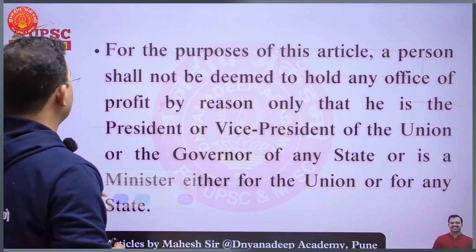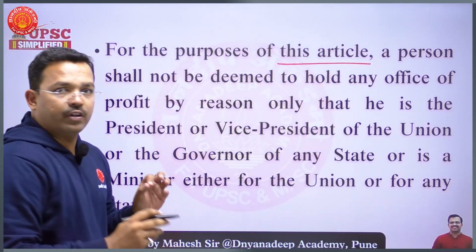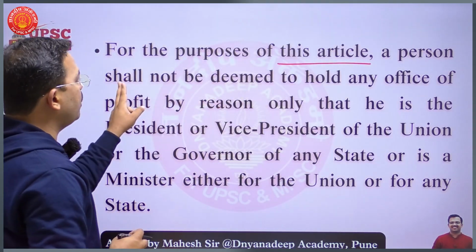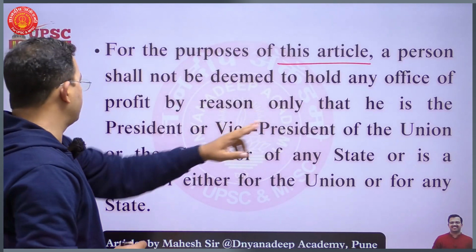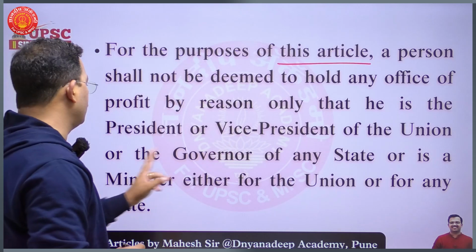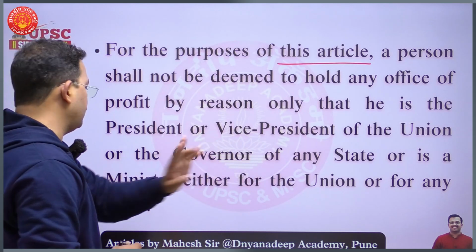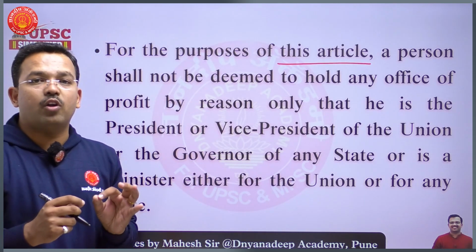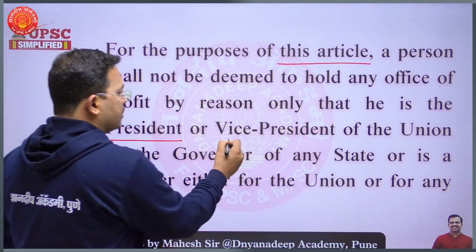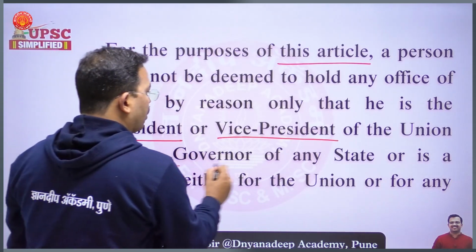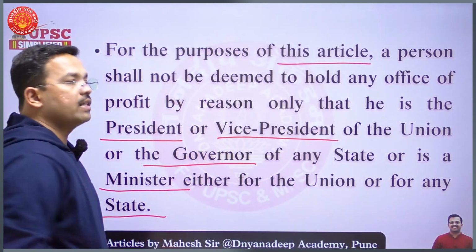Now, the important part. For the purpose of this article, a person shall not be deemed to hold any office of profit by reason only that he is the President or Vice President of the Union or the Governor of any state or is a minister either for the Union or any state. Meaning, which things will not be treated as office of profit. If that person is already a President, a Vice President, a Governor of a state, or a minister in the center or in a state, it will not be called an office of profit.